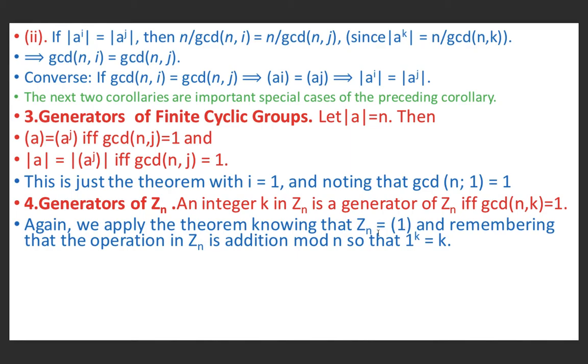This also we have studied in the previous lecture, that 1 is a generator of the cyclic group Zn, which is nothing but the set of integers under addition modulo n. Elements here are less than n. And remembering that the operation in Zn is addition modulo n, 1 raised to k is equal to 1 plus 1 plus 1, k times, so it is k.